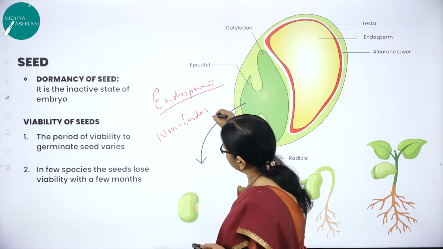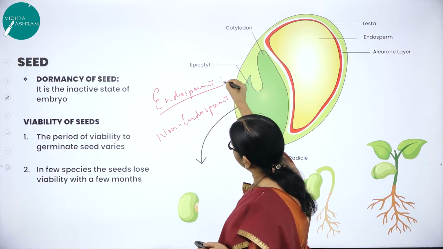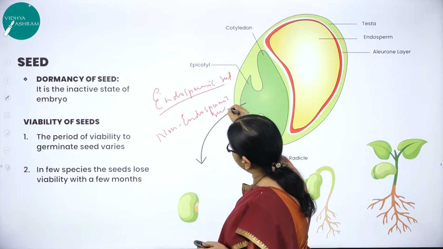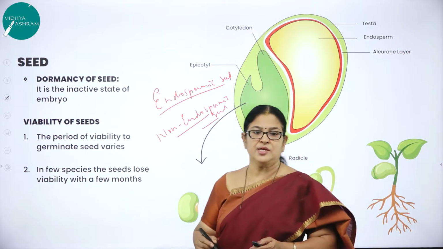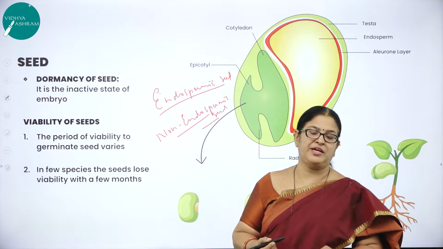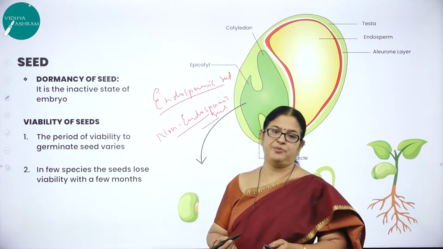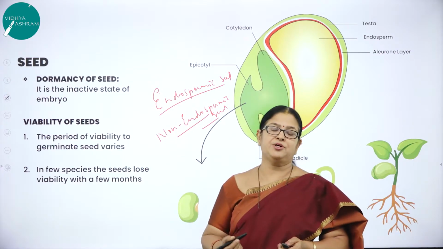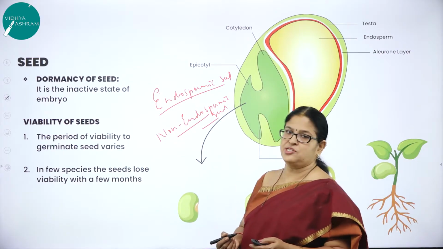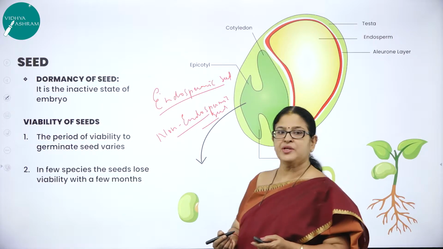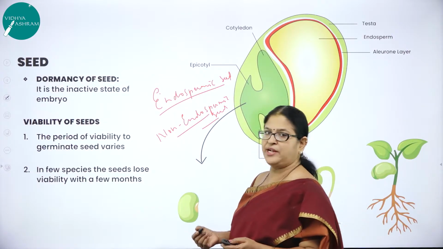Then what is non-endospermic seed? What do you mean by non-endospermic seed? There is no residual endosperm left in the seed, and it has completely utilized the endosperm for the process of embryogenesis. So there is no more endosperm left for seed germination. What is the example you can give? You can give the example of pea, groundnut, etc.